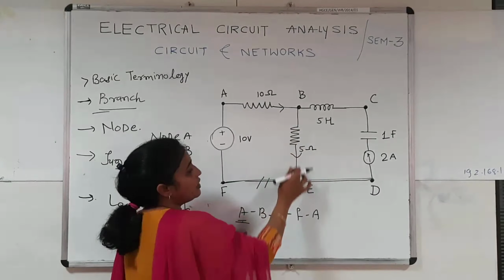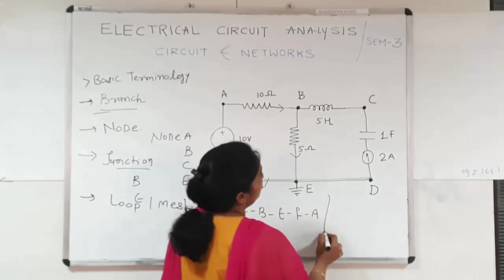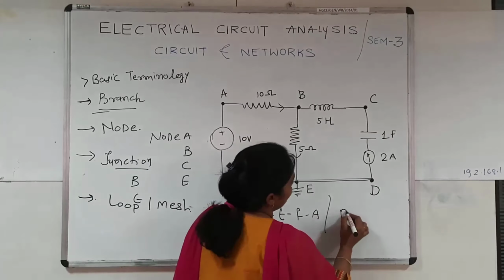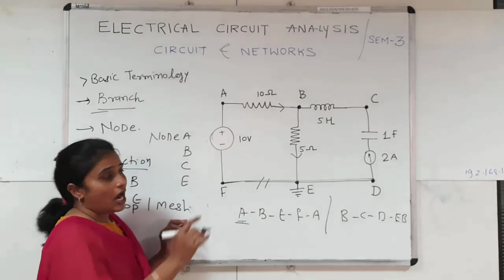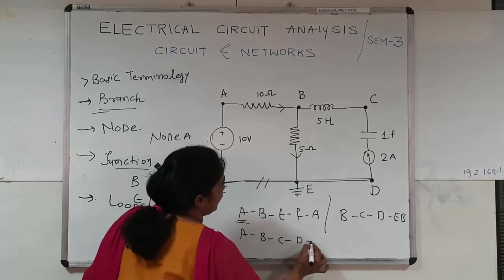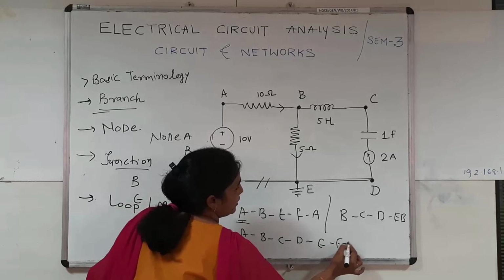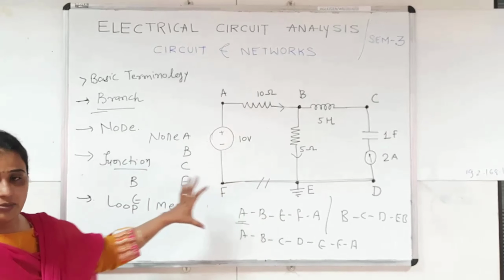So this is called a loop A, B, E, F and A. Now the second loop is B, C, D, E and B. So this is the second loop. Same way the third loop is the outer loop, that is A, B, C, D, E, F and A. So in our example only 3 loops are available.